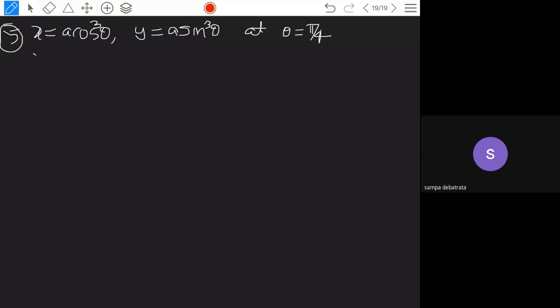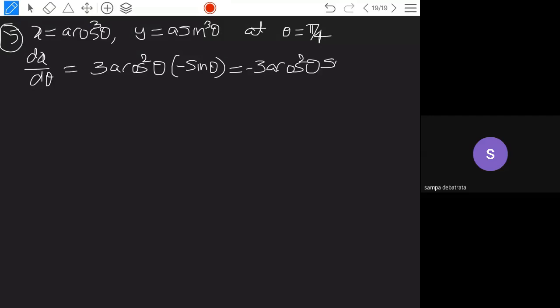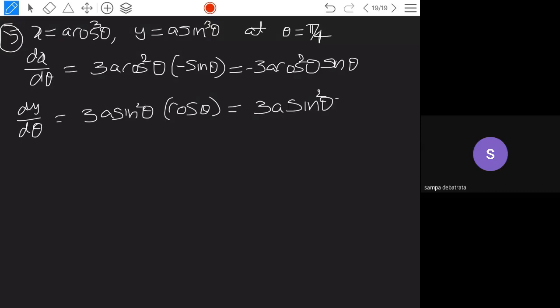So dx by d theta is 3a cos square theta, and the differentiation of cos theta is minus sin theta. So you get minus 3a cos square theta sin theta. And dy by d theta is 3a sin square theta, and the differentiation of sin theta is cos theta, so you get 3a sin square theta cos theta.